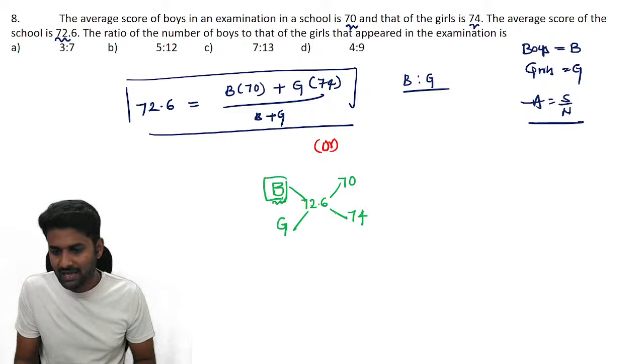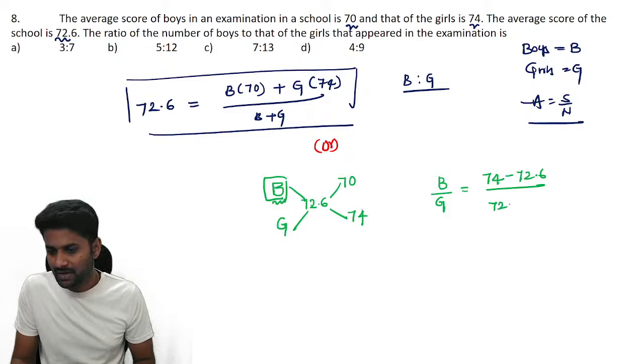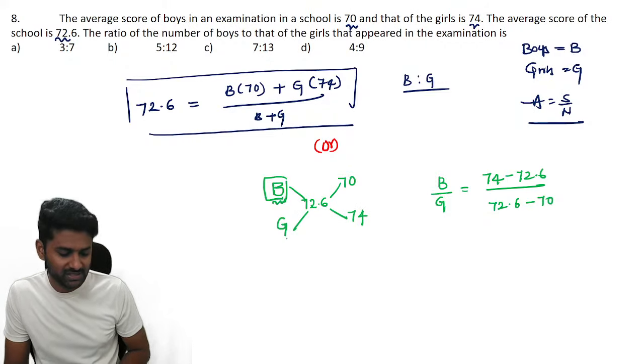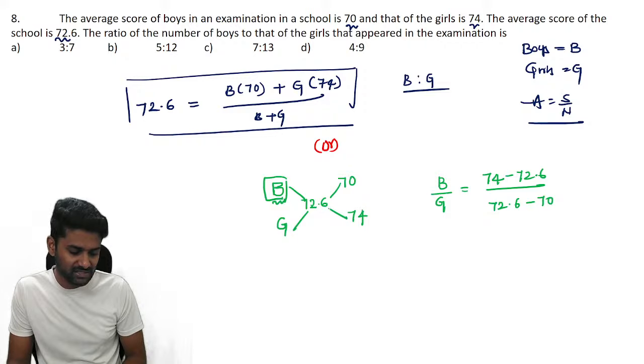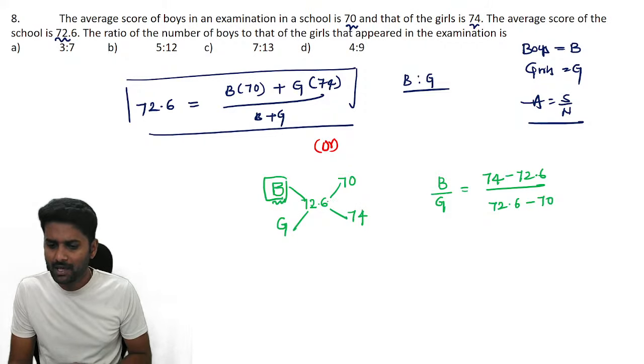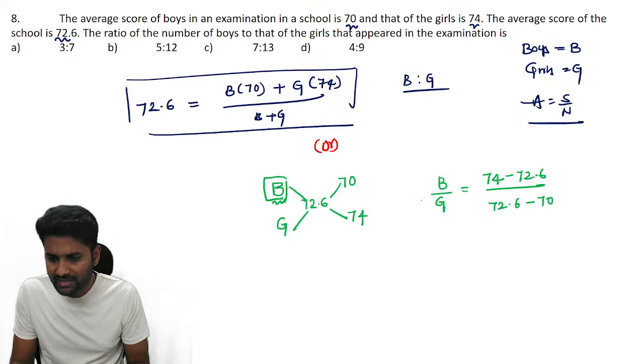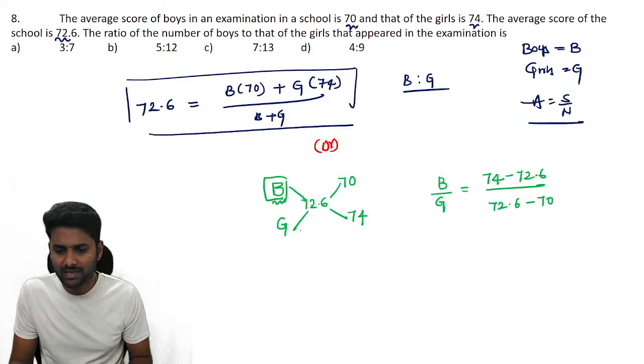See, B value is higher value minus lower value. B by G is all about higher value minus lower value. Same way, G is all about higher value minus lower value. It means B is the difference between 74 and 72.6. G value is the difference between 72.6 and 70. If you are good at understanding, you can directly take the B and G values.